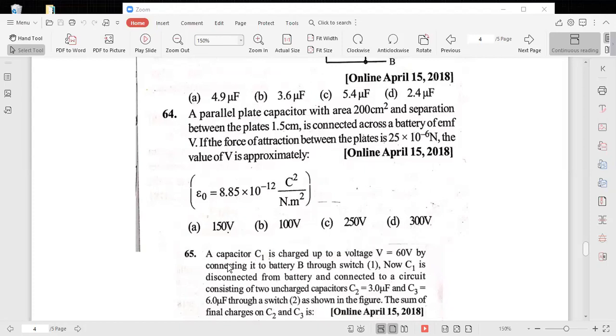Here F is given, epsilon naught we know, area of the plate is given, distance between the two plates is given. Can't we find V? We can. That implies F, 25 into 10 to the power of minus 6, is equal to epsilon naught 8.85 into 10 to the power of minus 12 into area 2 into 10 to the power of minus 2, into V square by 2 into D square, 1.5 into 10 to the power of minus 2 whole square. Simplification gives V equal to 250 volt.